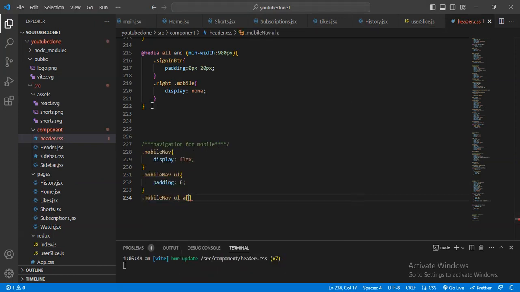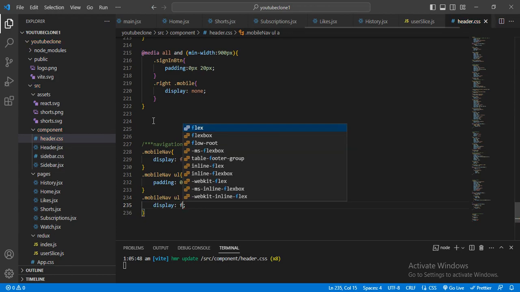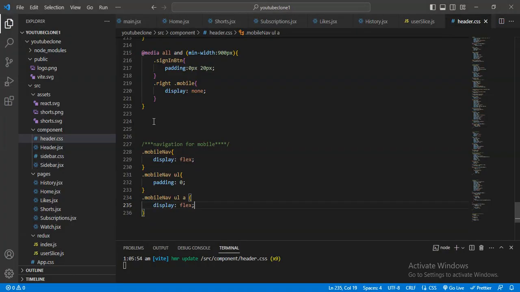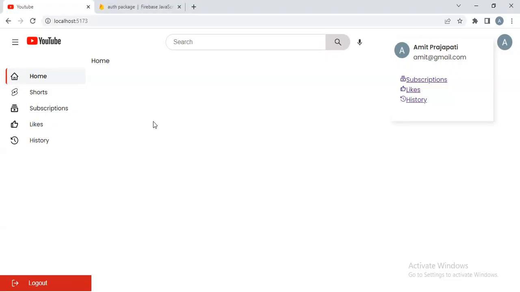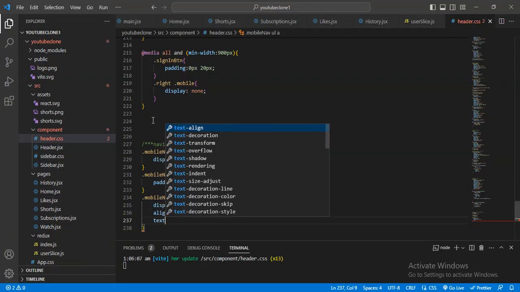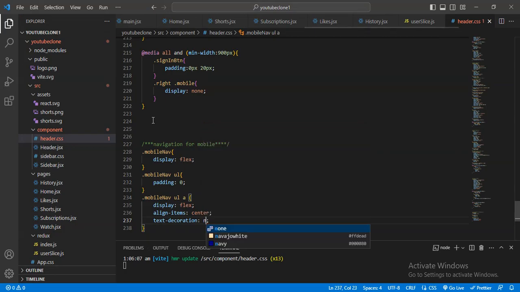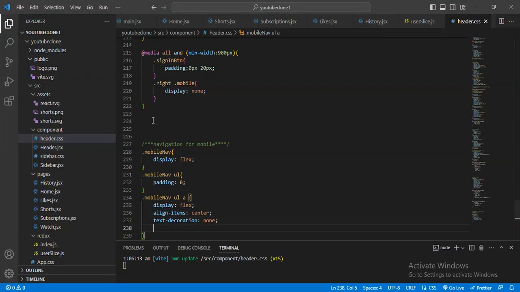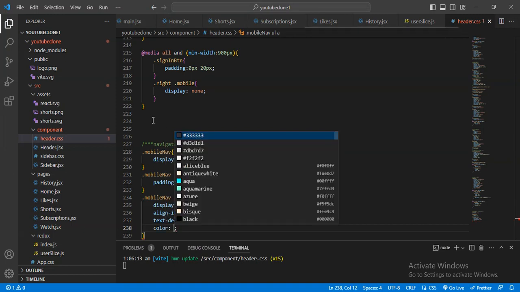Inside the anchor tag I will give the display flex here. Now see, and after that I will give the align-items center, and here align-items center, text decoration none, and gap, and first of all color inherit,